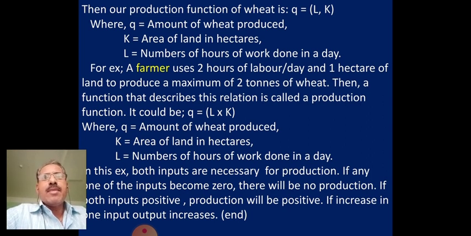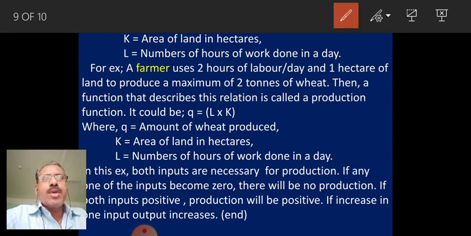Suppose the farmer works 2 hours per day with 2 hectares of land. 2 hours per day, 1 hectare of land can make a maximum of 2 tons. Then the new production function is Q equals L into K.